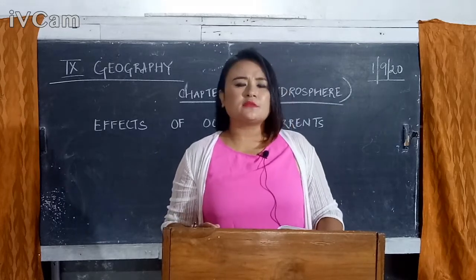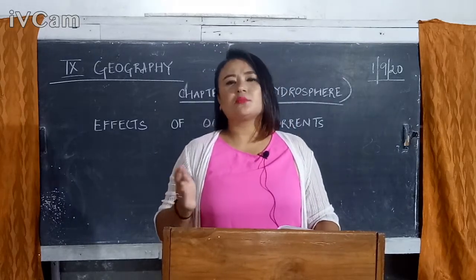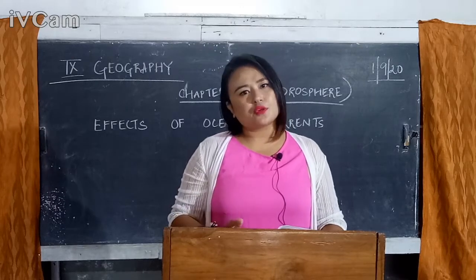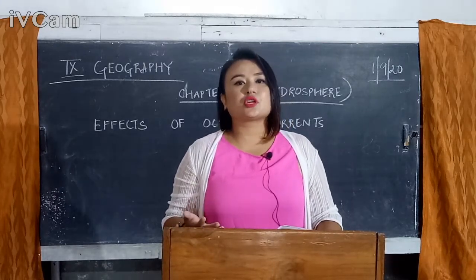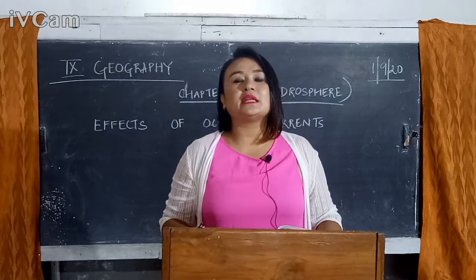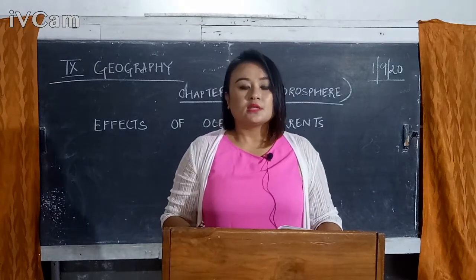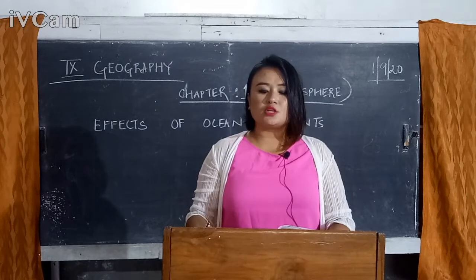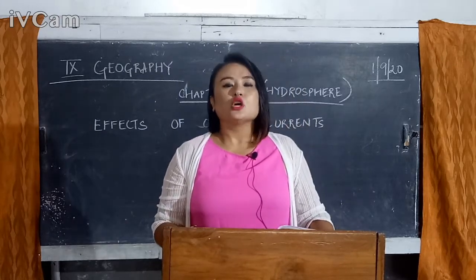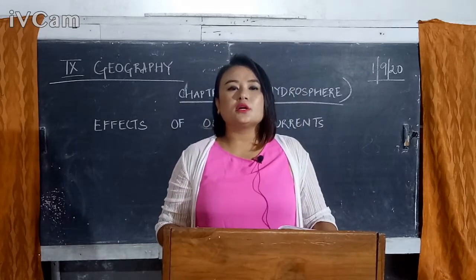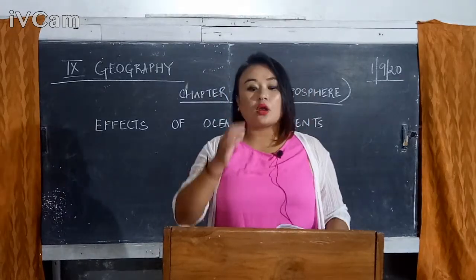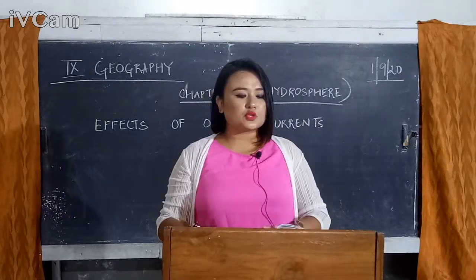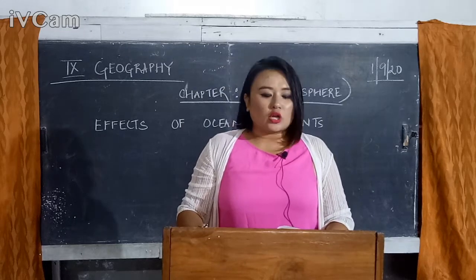Some region might be receiving a high amount of rainfall, some region might be receiving less, and a scanty amount of rainfall is received in some regions. That's the reason why the region might be an example of a desert. Then we also take into account fog conditions and violent storms. So they are your 4 topics under climate, how it is affected or impacted by ocean currents. So let's start with the first one. First one is temperature.